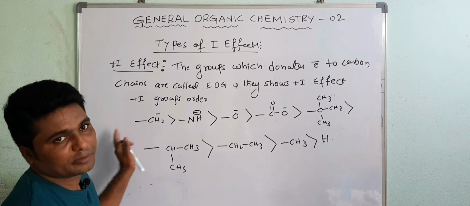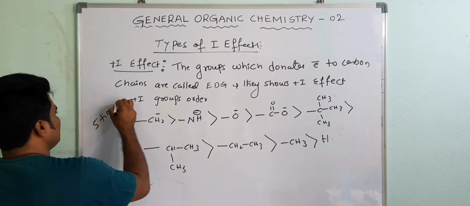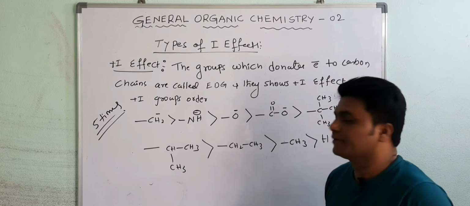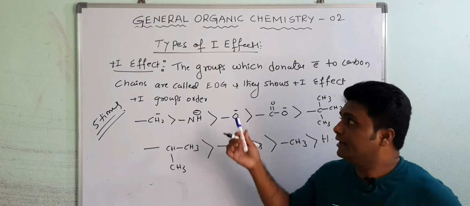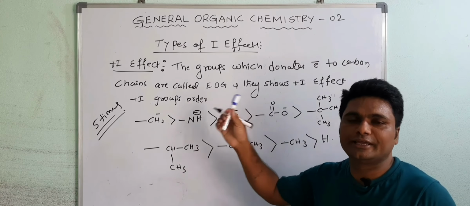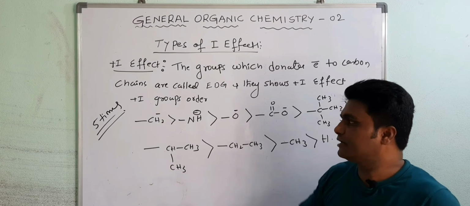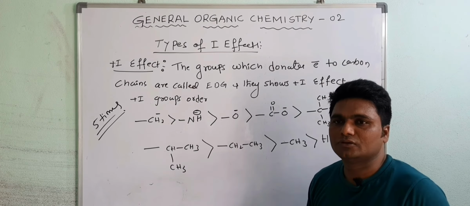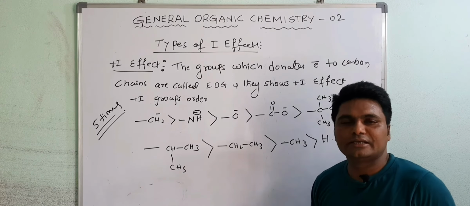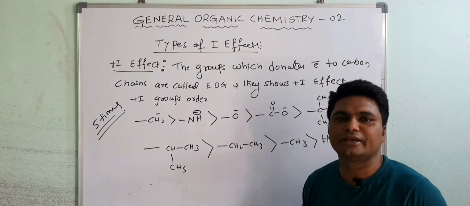This is also an experimental value. You have to write it 5 times to mug up this order. And this negative inductive effect order and this positive inductive effect order you have to remember throughout the year. Understood? That's why at least you have to write 5 times. Most of the questions are based on inductive effect, that is stability of carbocation, acidic strength and basic strength. They ask on the basis of this inductive effect in JEE Advanced, JEE Mains and NEET also.